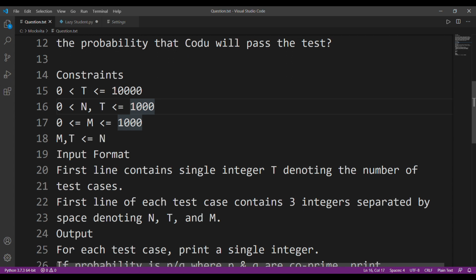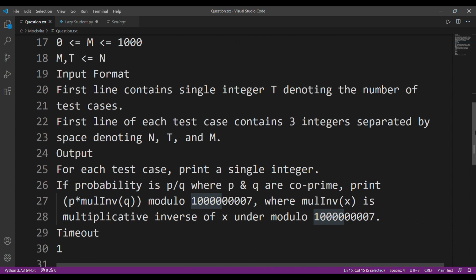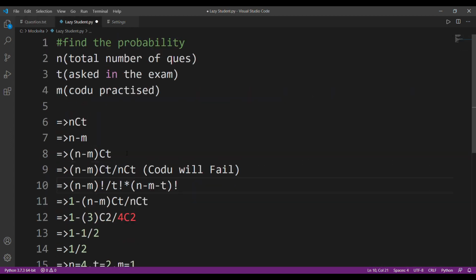So if there are 10,000 test cases and you have to find 1000 factorial every time, it is going to be a lot of trouble. Plus there's also the size constraint, but you can actually solve it using modulo. But what is a better way of finding out factorials? It's simple. You can use Pascal's triangle.